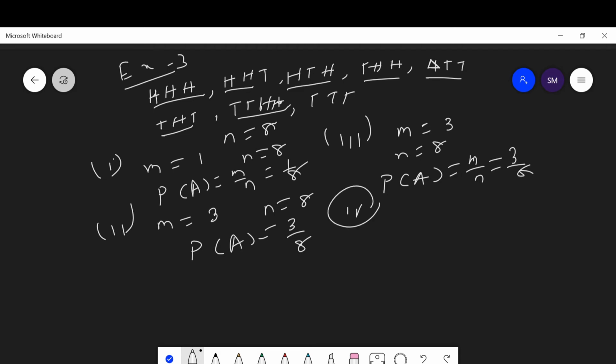Then the next question says the probability of getting at least 2 heads. At least 2 heads. 3 heads may also be possible. At least 2 heads. Count 1, 2, 3, 4. How many times? 4 times. Here the favorable conditions in which you get at least 2 heads is m equal to 4, n equal to 8. Then the probability of getting at least 2 heads is m upon n, which is 4 upon 8, equal to 1 upon 2.